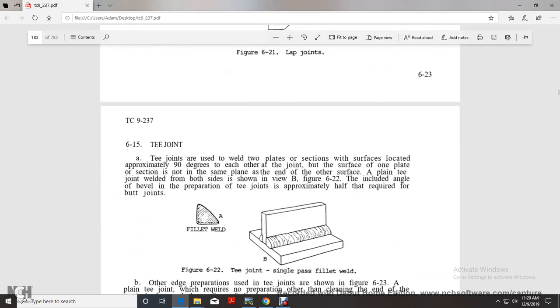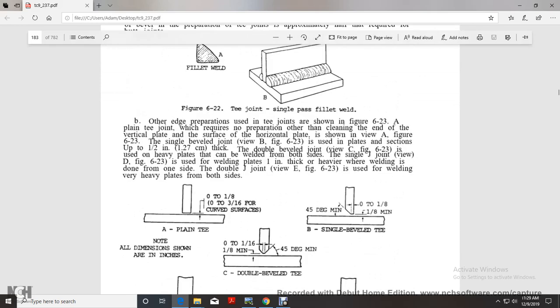T-joints are used to weld together two plates with surfaces located at approximately 90 degrees to each other. The joint is made with the surface of one plate with a section that is not in the same plane as the end of the other plate. The T-joint welded on both sides is shown in view B of figure 622, but they include the angle of the bevel for penetration. T-joints require approximately half the bevel required for butt joints. Figure 622 shows the T-joint single pass fillet, with the other edge preparation for the T-joint shown.